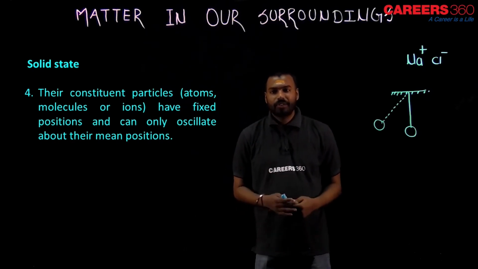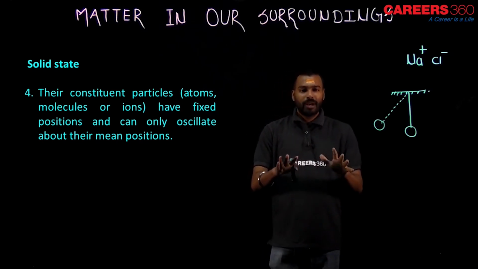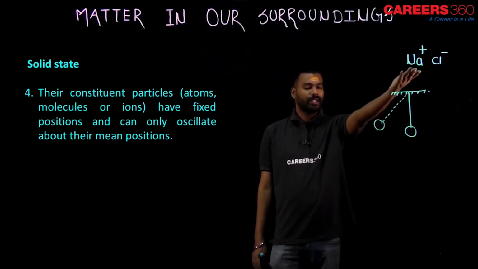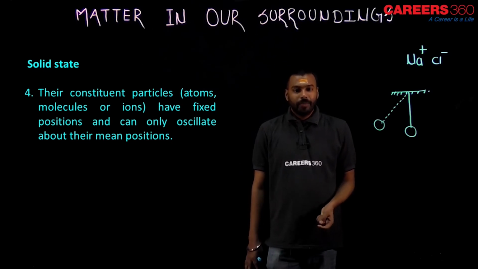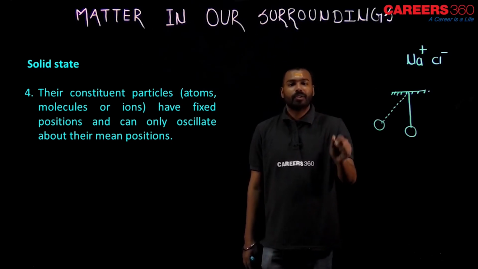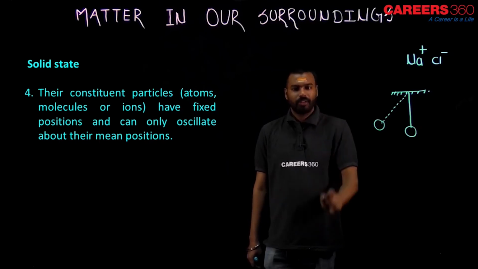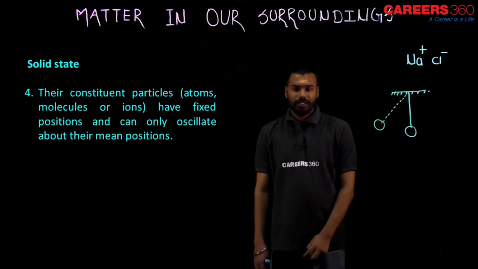The constituent particles of any solid, that is atom, molecule or ion, like sodium ion and chlorine ion in salt, also oscillate, but it is negligible oscillation, very small oscillation actually. So this is the meaning of constituent particles oscillation.